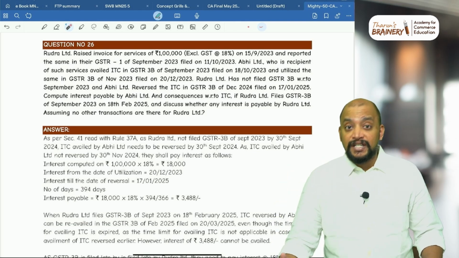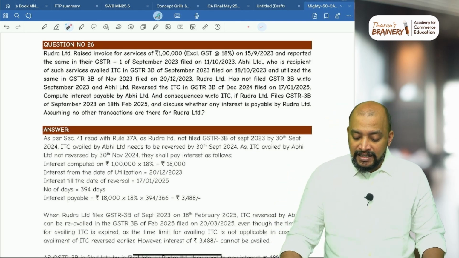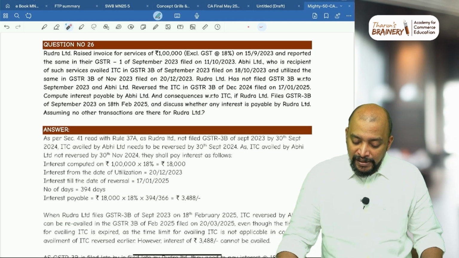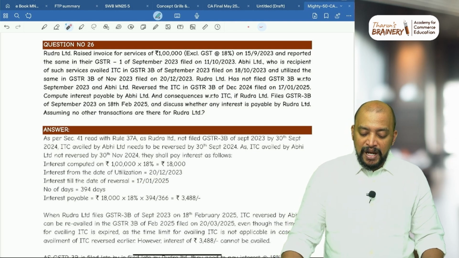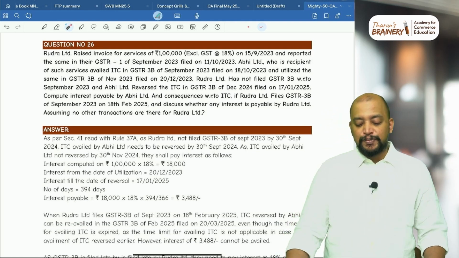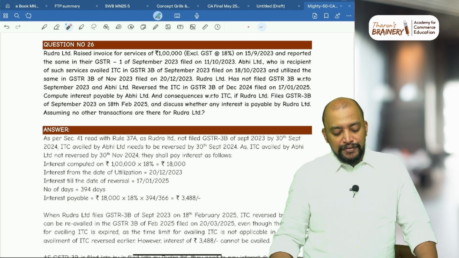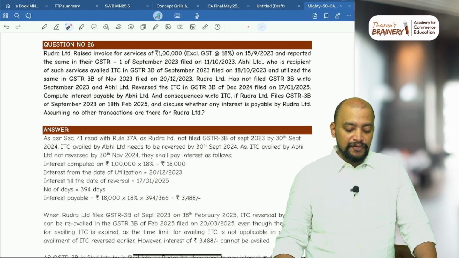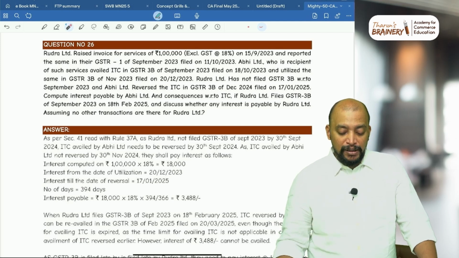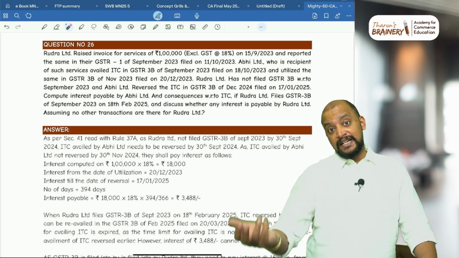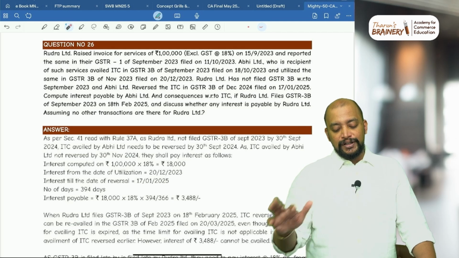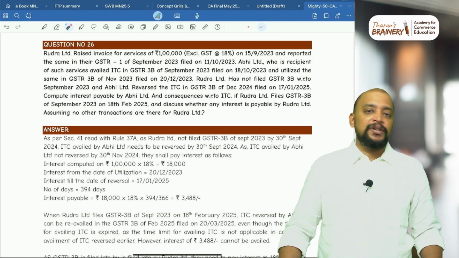If it is not reversed by November, then in that case, interest will be payable here, and compute the interest payable by Abhi Limited and consequences with respect to ITC if Rudra Limited files GSTR 3B of September 2023 on 18 February 2025 and discuss whether any interest is payable by Rudra Limited. So supplier is required to pay any interest or not, assuming no other transactions are there for Rudra Limited.